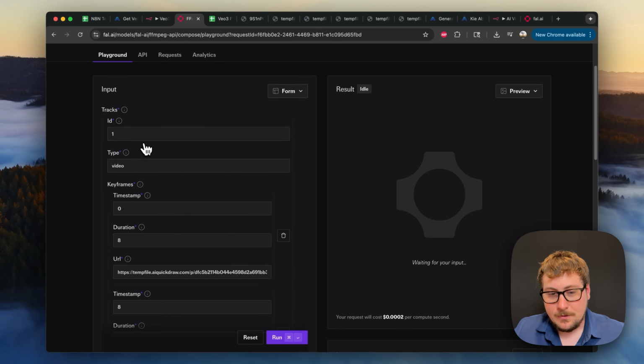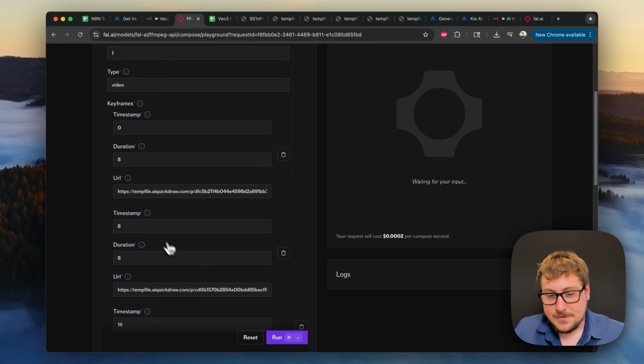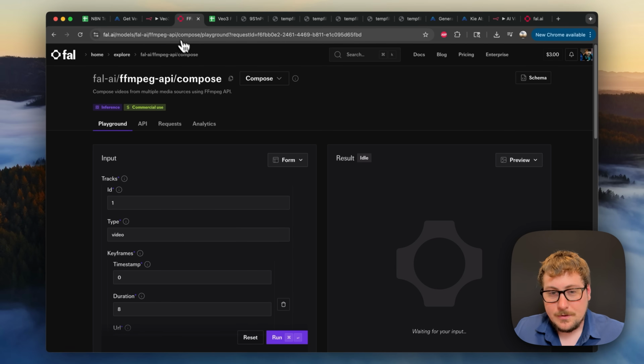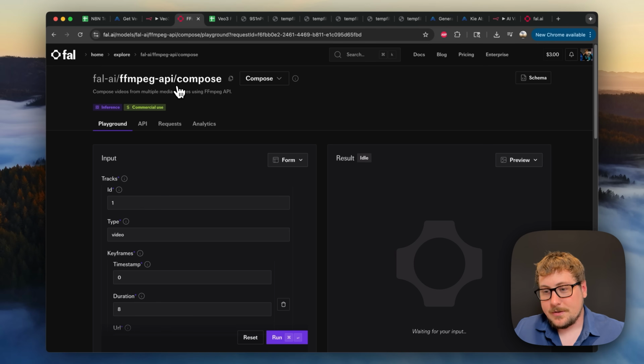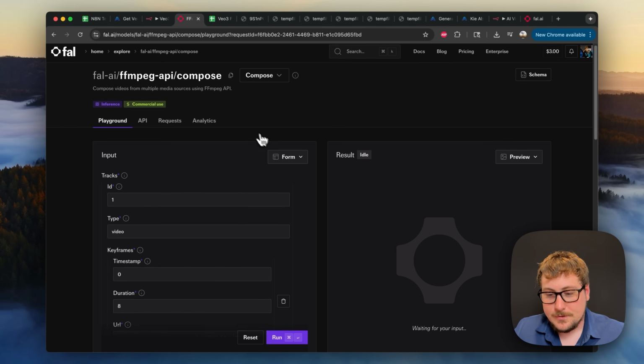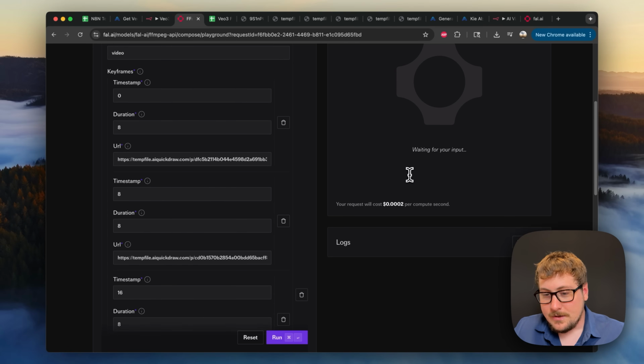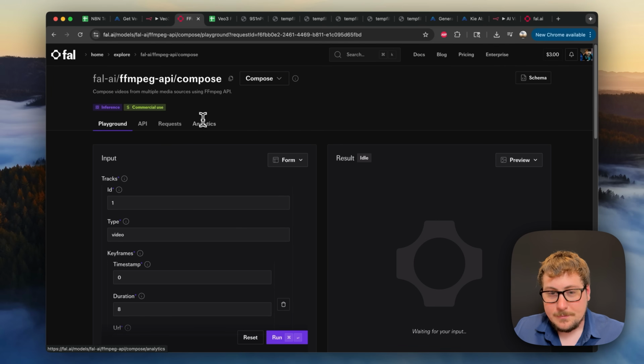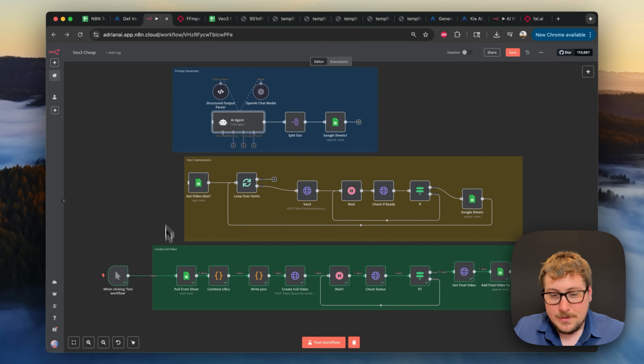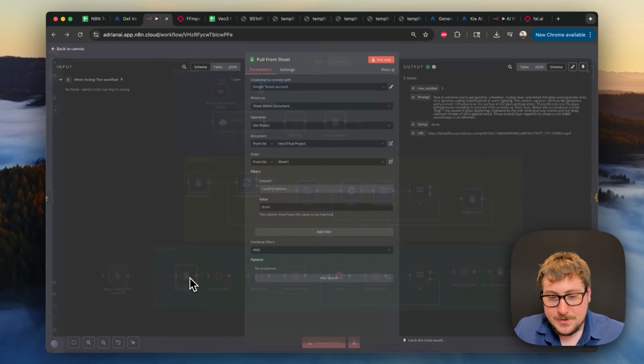Basically, you just give it all the videos, the IDs, the timestamps, and then it just stitches them together into one longer video. And you can run this on your computer yourself, although it's way complicated to set up. It's super simple to use them, and as you can see, it uses a fraction of a cent for every second computing, and it doesn't take a long time. So I think every request is like under a cent worth of compute, because we're not utilizing AI or anything. We're just simply stitching them together, and it's actually super simple. There's only one complex part, and I had the AI figure that all out for me. So basically, we'll go through the nodes now that they're generated. You have this pull from sheet node.